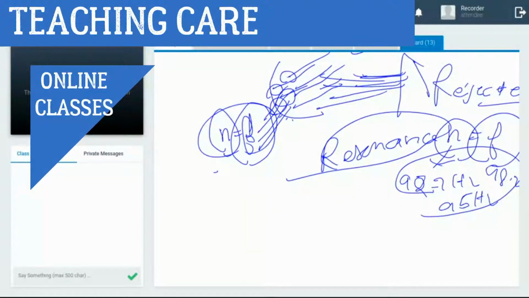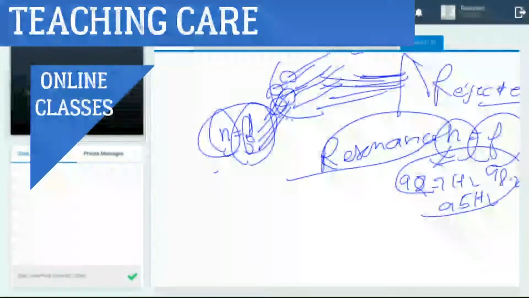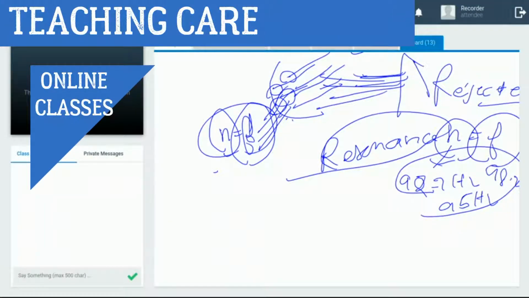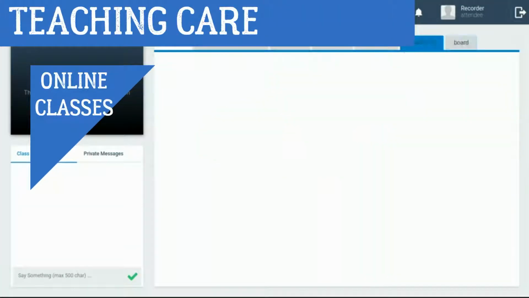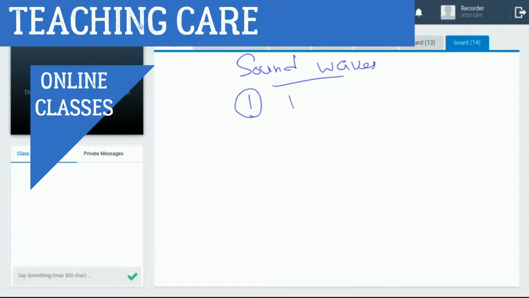Now, Anaya, next day, actually, we are doing sound waves. Sound waves are divided into three parts. The first part was done previously, the second part is done today, and the third part will be the next topic, next day. In sound waves we have three parts. Firstly, the introduction, done on Tuesday.